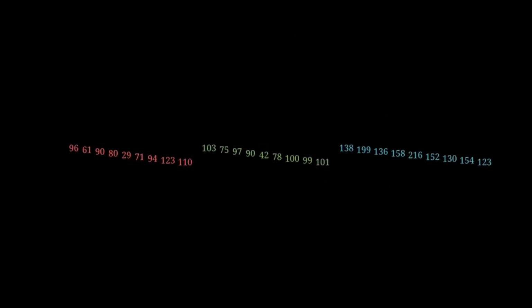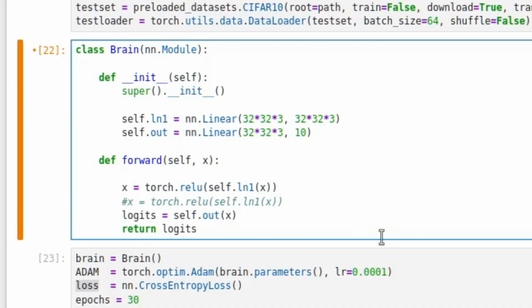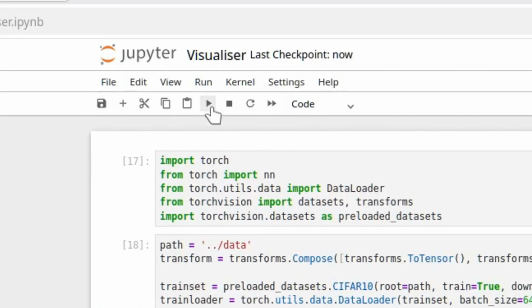Now, to do that, there's a technique called flattening. Fortunately, PyTorch provides that. So let me flatten the image and try training it again. This time it works. I have 3 neural networks.